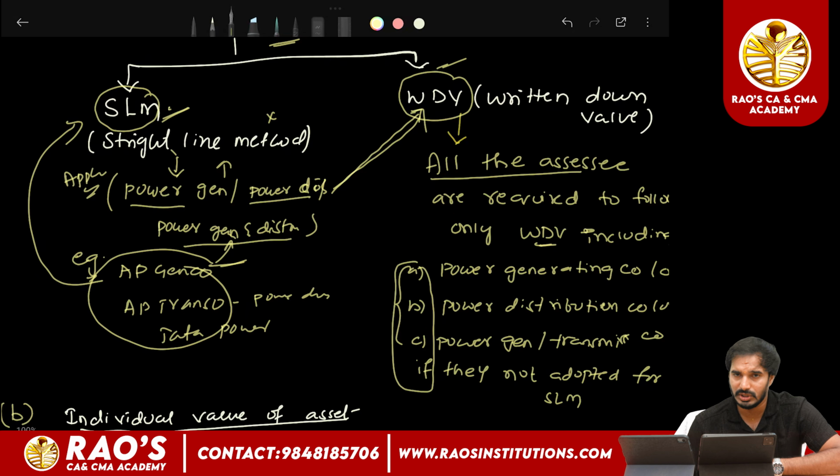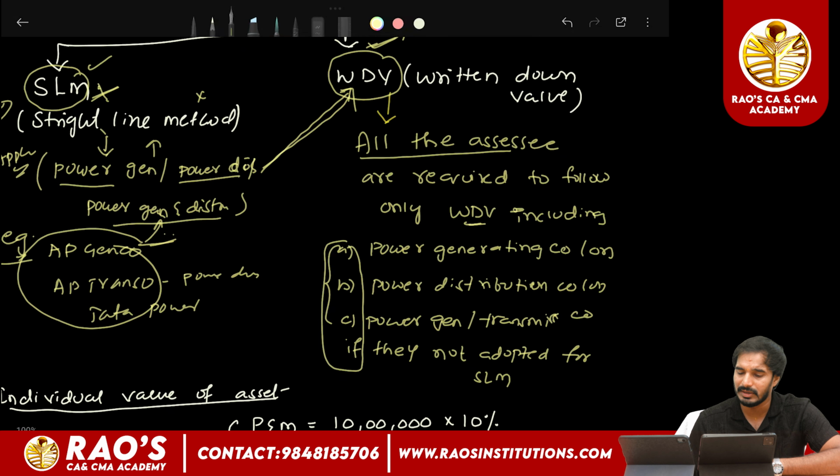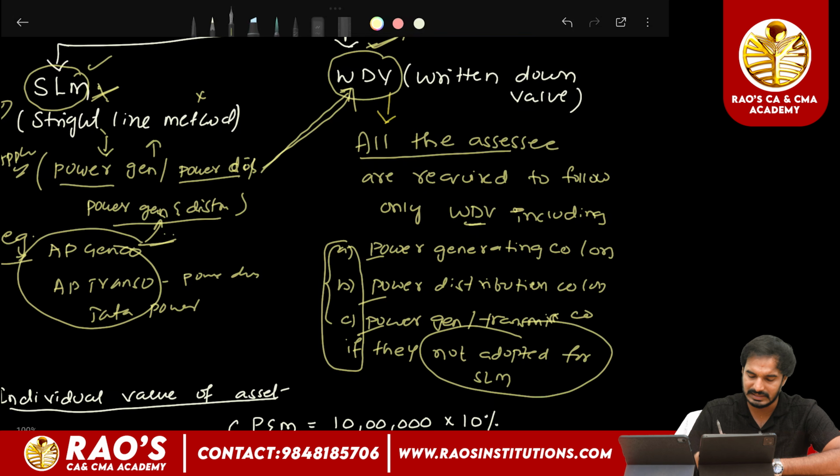For example, AP Genco, which is a power generating company, AP Transco, which is a power distribution company, and Tata Power, which is a power generating and distribution company, can adopt this SLM method. If these assessees have not adopted the SLM method, they have to mandatorily follow only the WDV method of depreciation in order to compute the depreciation. And the WDV method will be applicable to all the assessees, including power generating, power distribution, and power generation and distribution companies, if they have not adopted SLM.